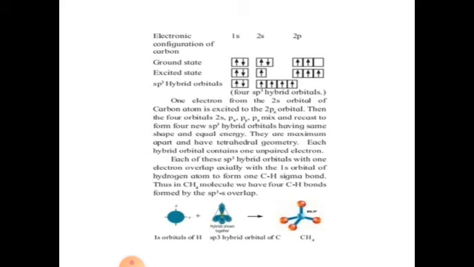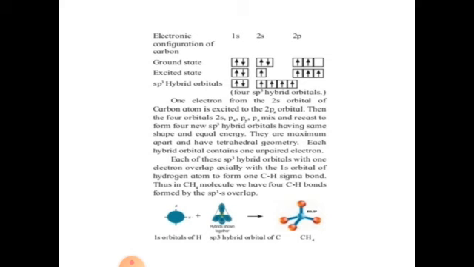Electronic configuration of carbon 1s, 2s, 2p ground state, and in the excited state, one electron from the 2s orbital jumps into the empty 2pz orbital. Now, sp3 hybrid orbitals contain one 2s and three 2p orbitals. One electron from the 2s orbital of the carbon atom is excited to the 2pz orbital.